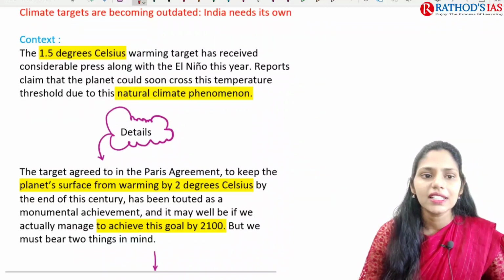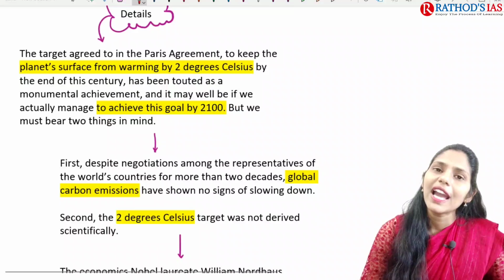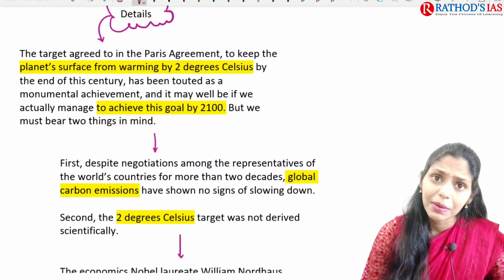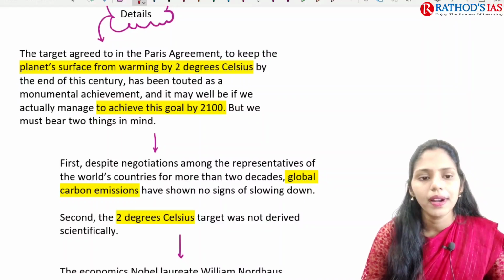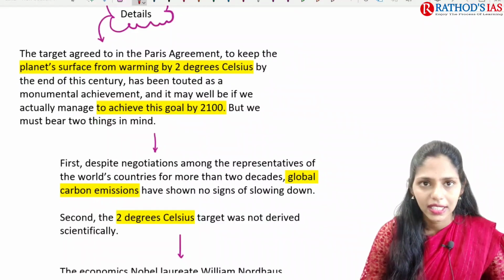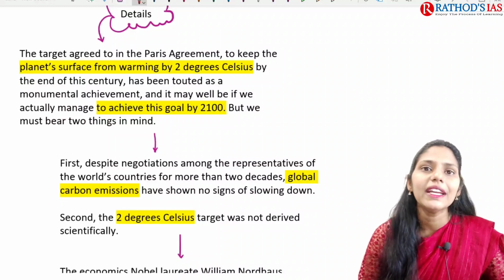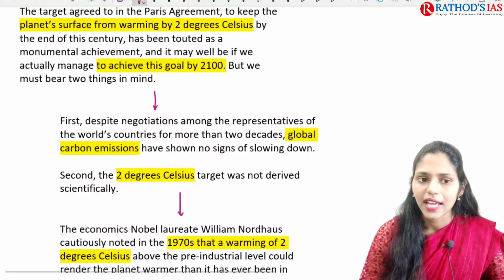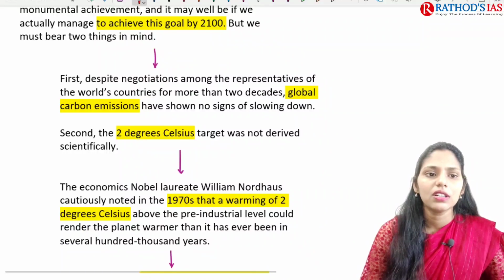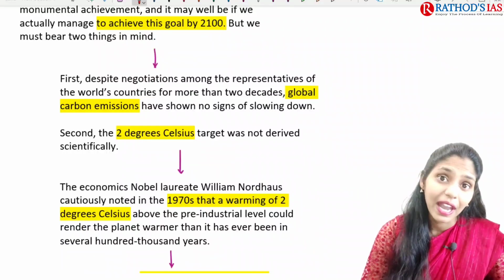If you see the details, it says that we already have the target under the Paris climate deal of 2015, that we have to limit the global temperature rise to at least 2 degrees centigrade when compared with pre-industrial levels, that is the 1990s. But we didn't achieve this target. And here we have two important things to keep in mind.